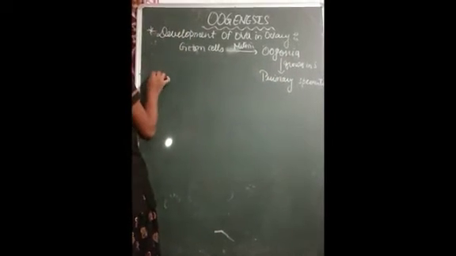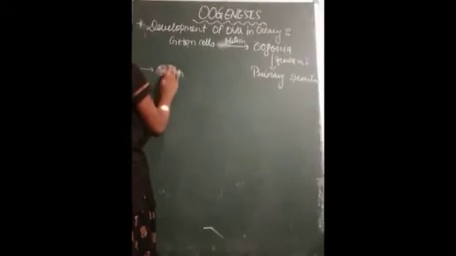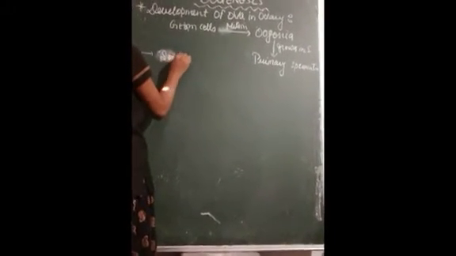Now, how does the development take place? Primary oocytes, some, not all. So some primary oocytes